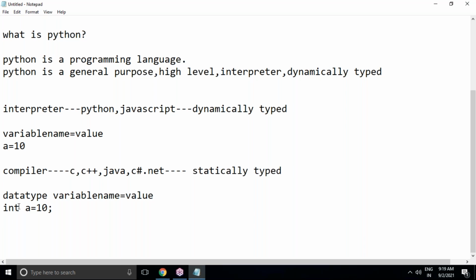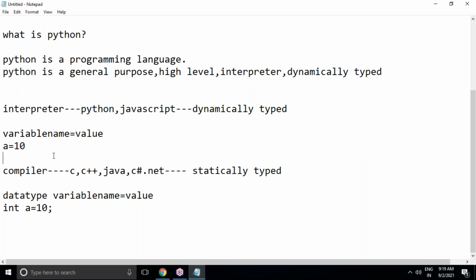So while writing a program or while declaring a variable, you have to decide the data type of the variable. Data type, variable name, A, value equals to 10. This is compulsory. If we don't declare any data type, then it will give an error. But in Python, if you declare any data type, it will give a syntactical error. According to Python syntax, this is wrong. You should not give any data type. You should only focus on your value, and you can assign this value to the variable.